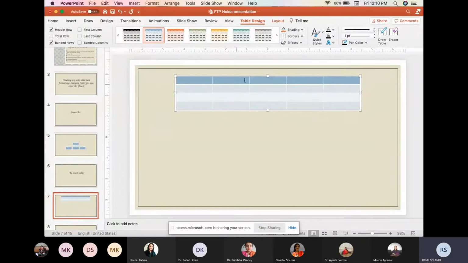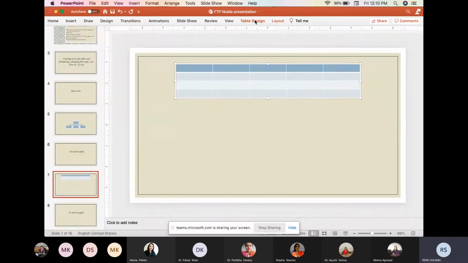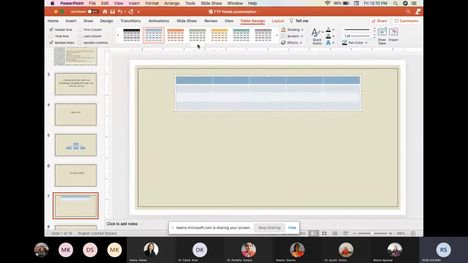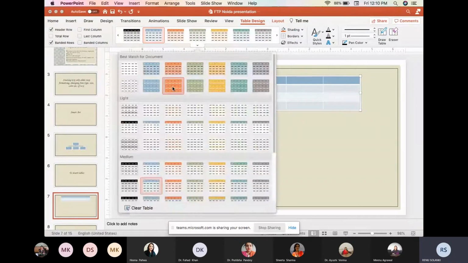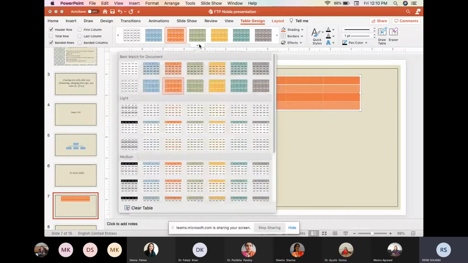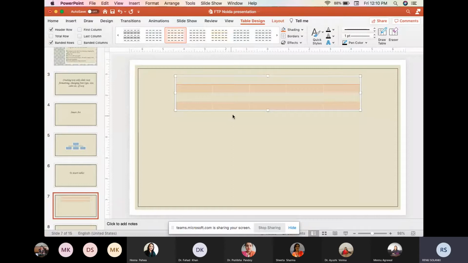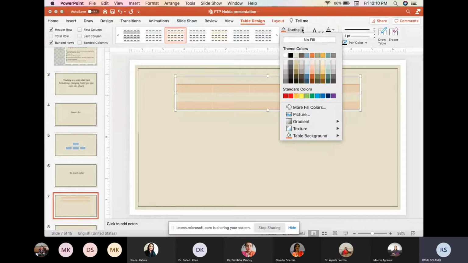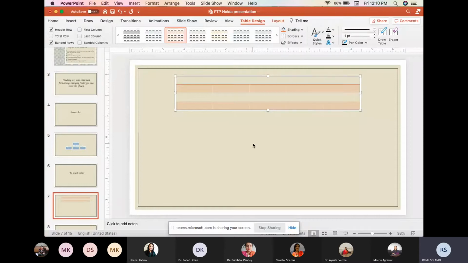So if we want to change this table design, we can go to the table design and we can change its appearance. For example, if I click on this one, if I will change to this type, this one. So there are other options also like this one. If I want shading, then I can do the shading of the entire table as well as one cell of the table.